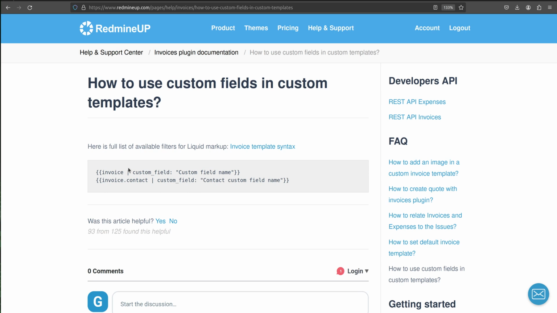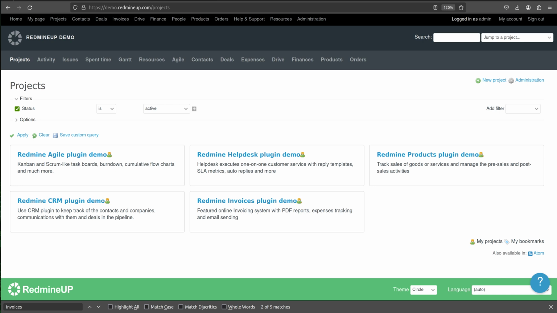In today's video, I'm going to show you how to use custom fields in custom templates for Invoices plugin. In our example, we are going to use Invoices custom field as well as a contact custom field. Okay, so let's go to our demo server and log in with the default credentials that are admin.